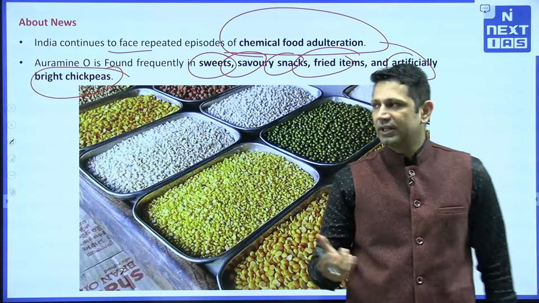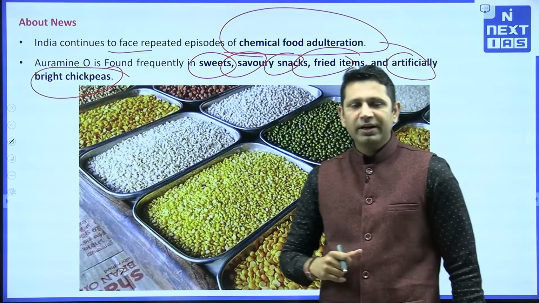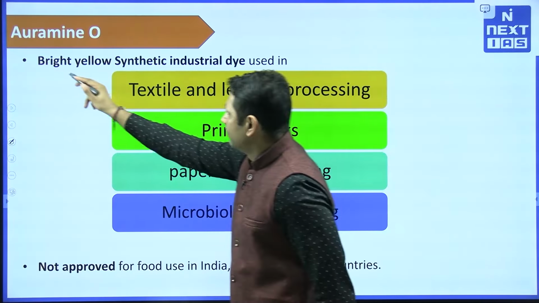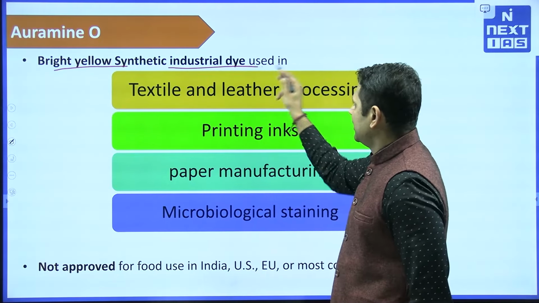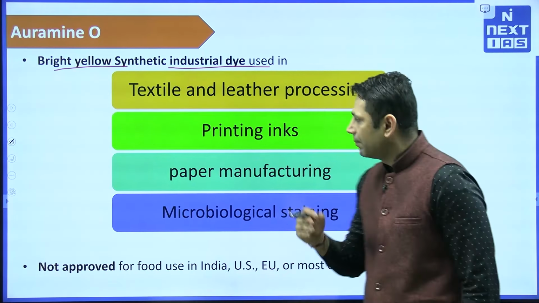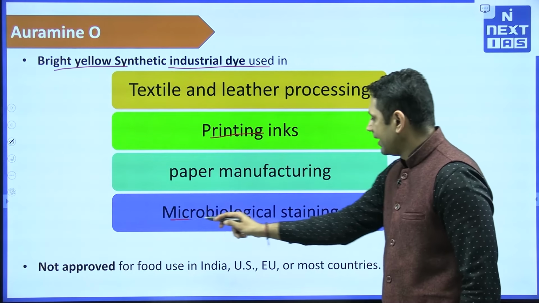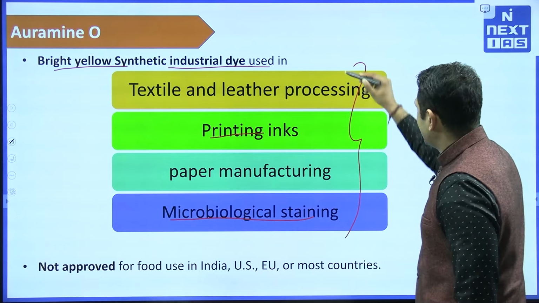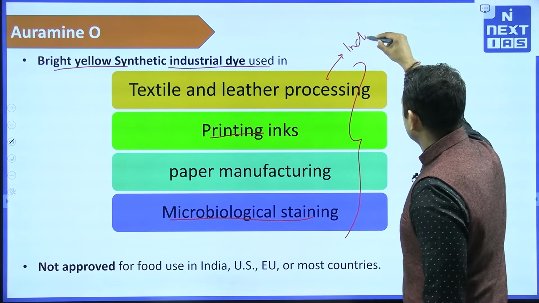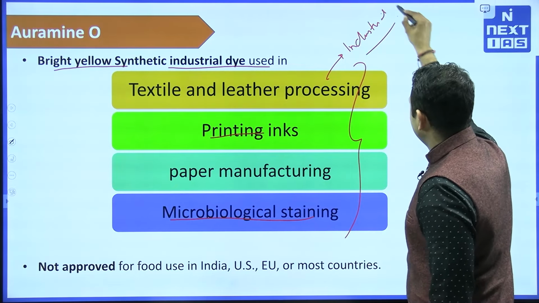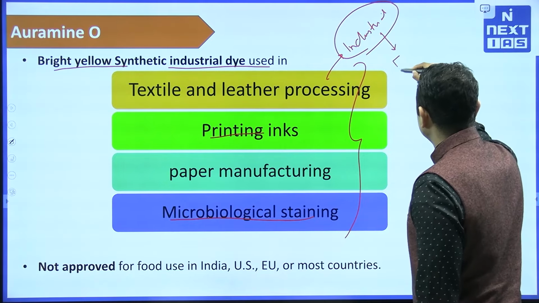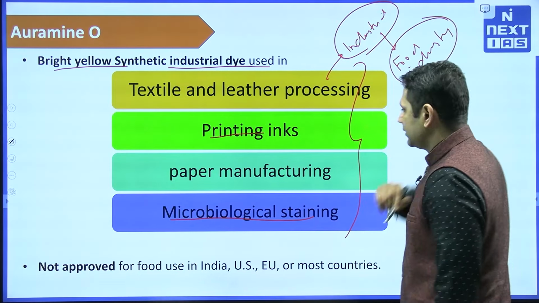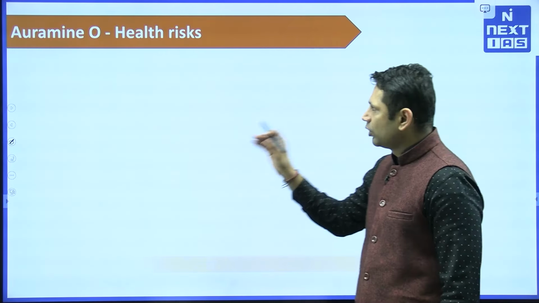The chickpeas that we eat, inside them also we find this particular Auramine O. Now what is this Auramine O? This Auramine O is a bright yellow synthetic industrial dye used in textile industry, paper industry, printing inks or microbial staining. So basically its work is mainly industrial purpose, and when this industrial purpose chemical is being used in the food industry, then it is going to have negative impact on our health. And what are going to be the negative impacts?